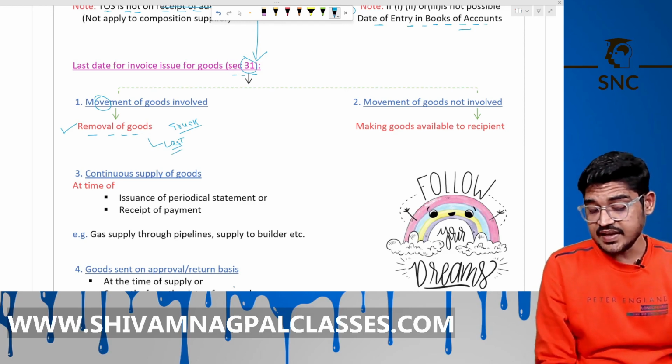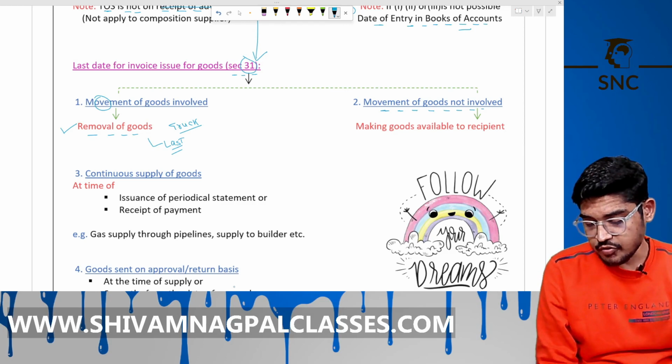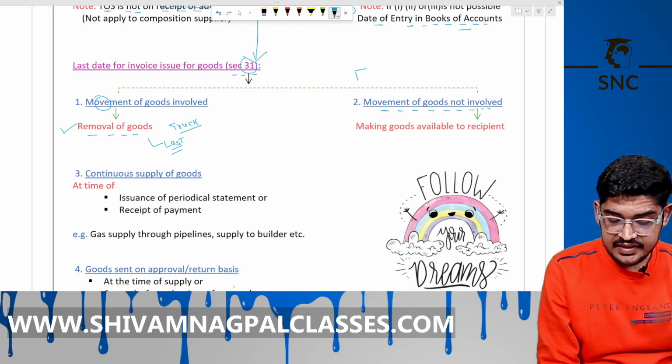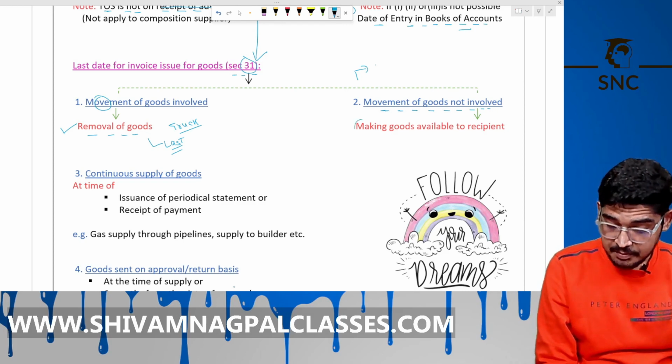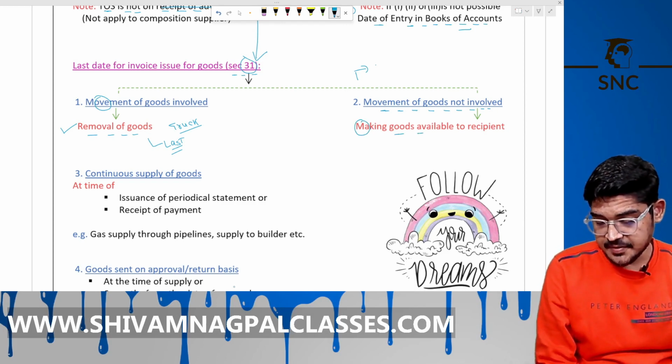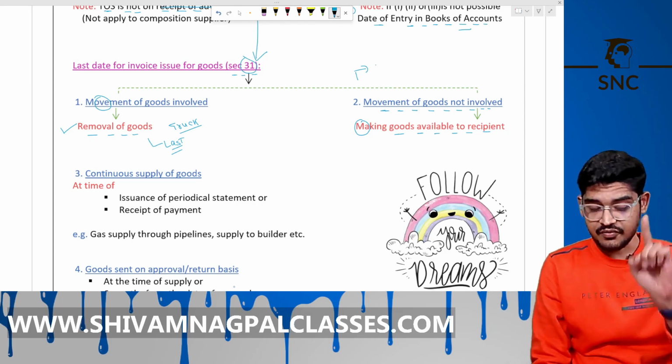In case movement of goods is not involved, for example you buy machinery that is fixed in land or a building, then making goods available to the recipient, that date will be the last date to issue the invoice.